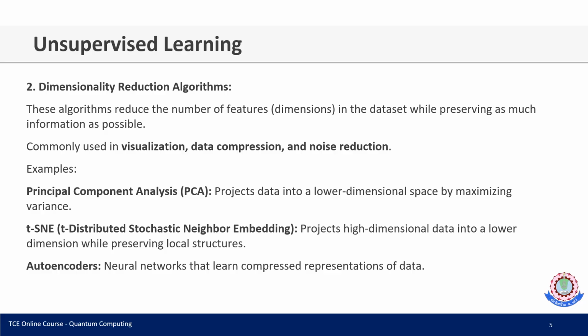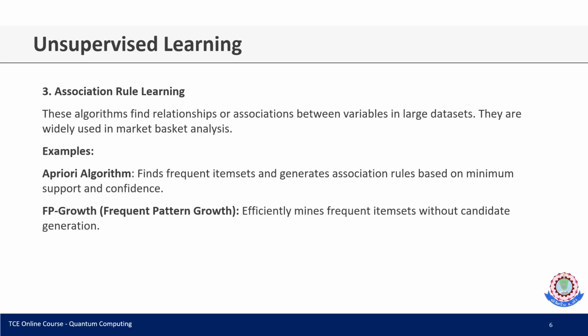We can also go with t-distributed stochastic neighbor embedding, t-SNE, which projects high dimensional data into lower dimensions while preserving local structures. And the last one is autoencoders, neural networks, which we apply to represent the data.